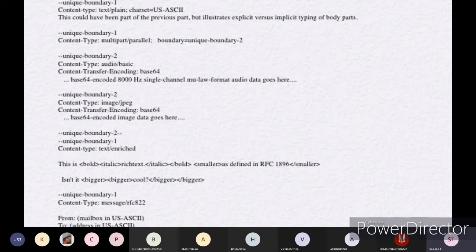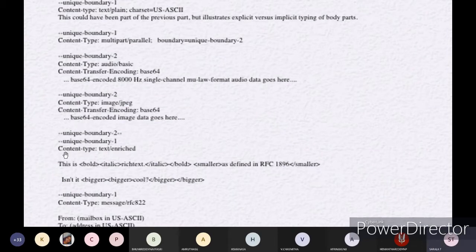In that you will be attaching all the remaining parts or any information you want to add, like attachments, images, audios and videos. And here, in one more boundary, content type is image in the format of JPEG, content transfer encoding base64, encoding the image data. You will be encoding it and then transferring it. Unique boundary 1, unique boundary 2 and 1.